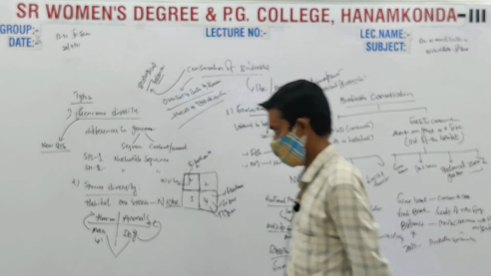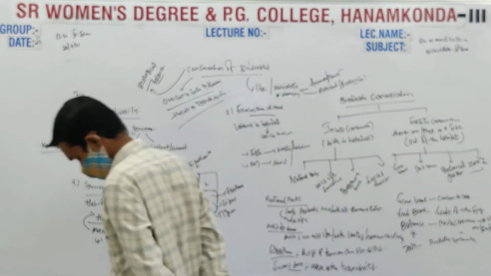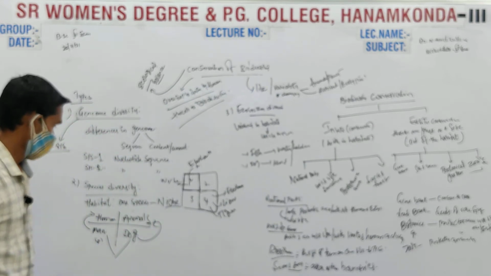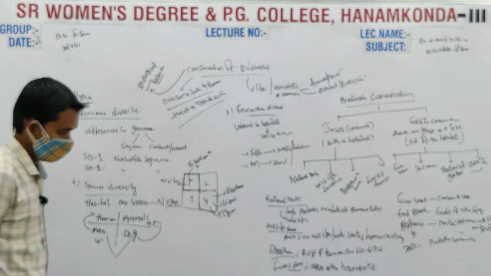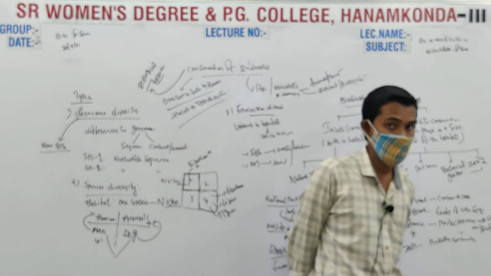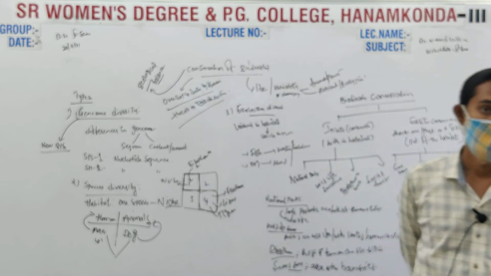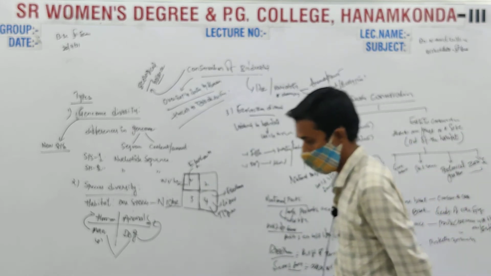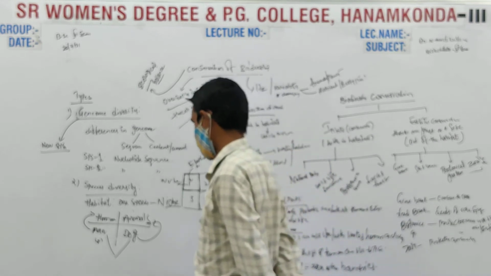Coming to the species diversity. One species will be different from other species living in the same habitat, same area. If there's an area which is rich in a particular species, that is called a niche.